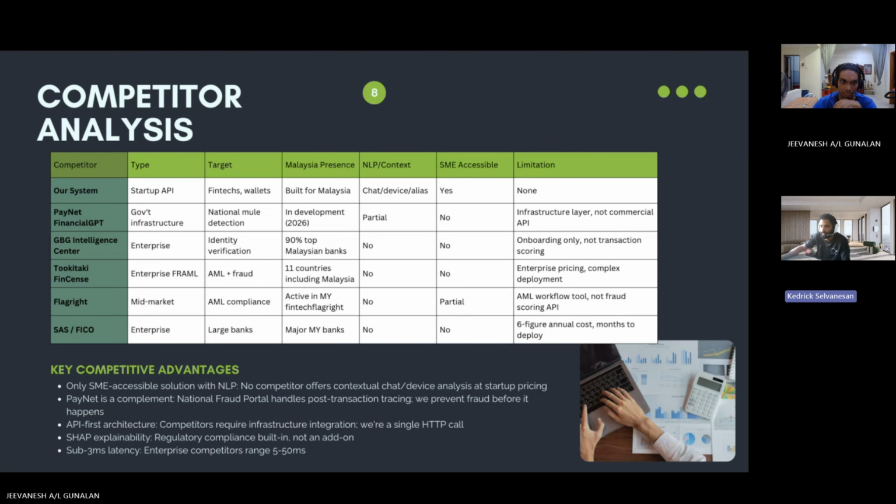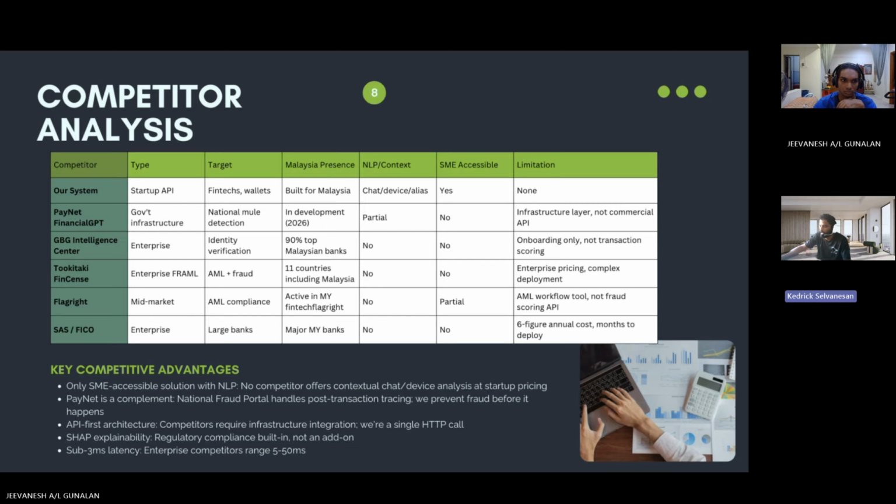So this is our competitor analysis. I will just go through briefly. For example, PayNet's Finance GPT is the government's national fraud infrastructure currently in development for 2026 rollout. It is an infrastructure layer for post-transaction fraud screening. So this is not directly a competitor, but a complement to our project.